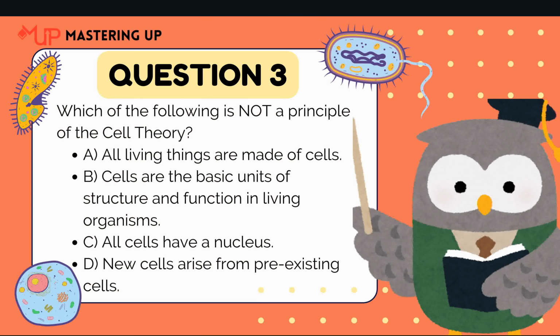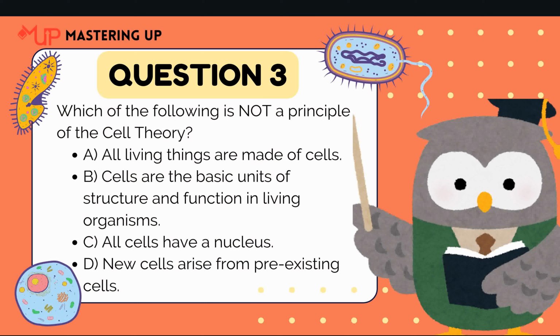Which of the following is not a principle of the cell theory? Option A. All living things are made up of cells. Option B. Cells are the basic units of structure and function in living organisms. Option C. All cells have a nucleus. Option D. New cells arise from pre-existing cells.